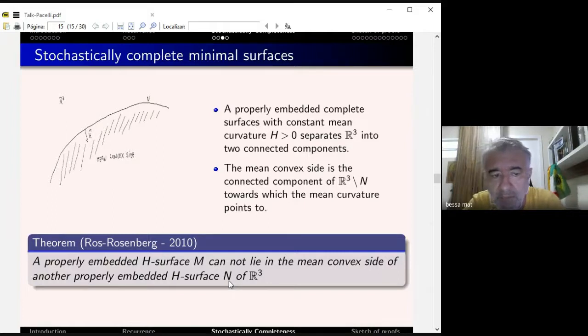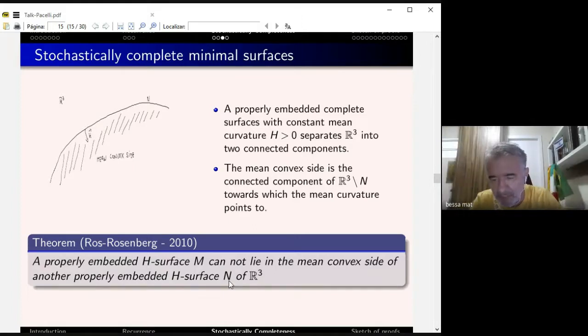And this region is called the mean convex side of N, where N is the embedded surface. The mean convex side is the side where the mean curvature vector points to. So what is the result in this half-space for H surfaces? Okay, this is easy. A properly embedded H surface cannot lie in the mean convex side of another properly embedded H surface. Imagine the H surface as a sphere of radius 1.